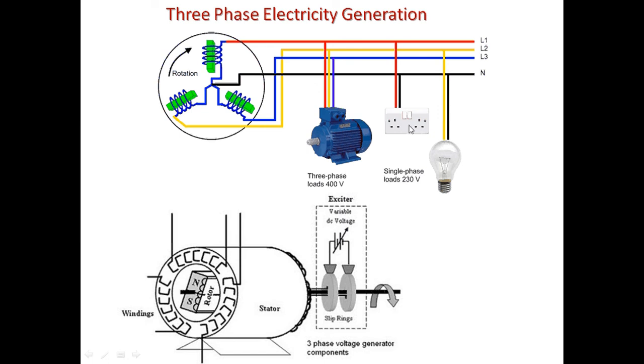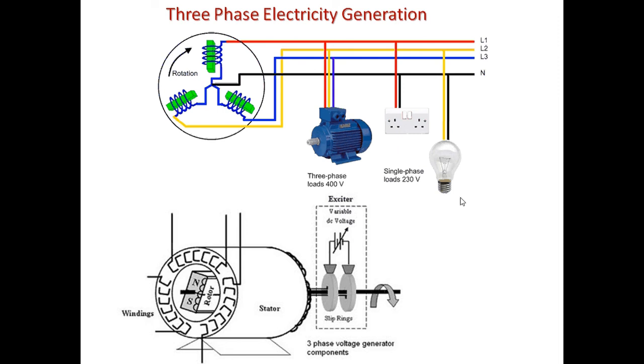Similarly, the socket or the electrical board that we use is also connected to a single electrical wire, and so it is connected to a single phase. For these normal applications, we need very low power consumption, so even a single phase will be okay.